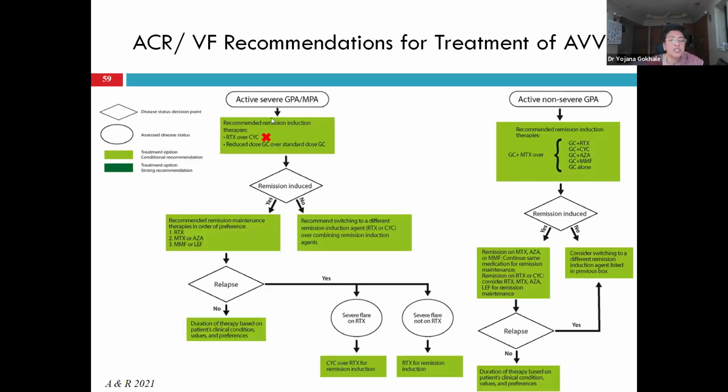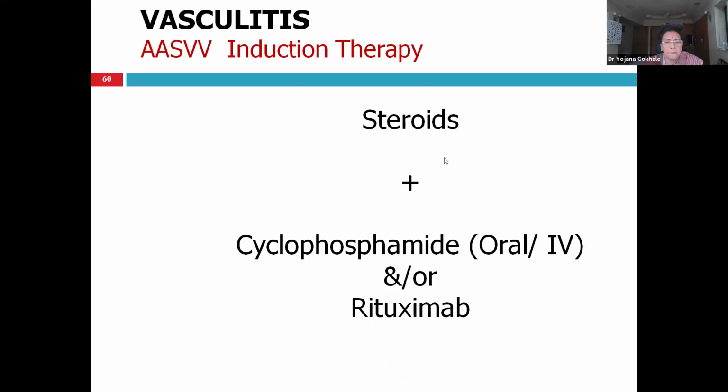Now, it mentions rituximab over cyclophosphamide. I absolutely don't agree with it, because the RAVE trial, as well as the other rituximab trial, both published in NEJM, did not include severe patients with creatinine of 4 or those on a ventilator. In the first 2 months, the patients were given cyclophosphamide, and then rituximab was given. So you cannot consider rituximab over cyclophosphamide. It works the best, and that too full dose, not 500 milligram 2 weekly, 1 gram.